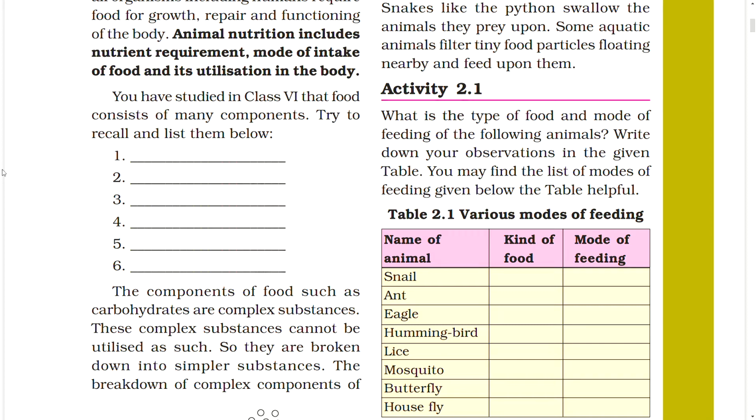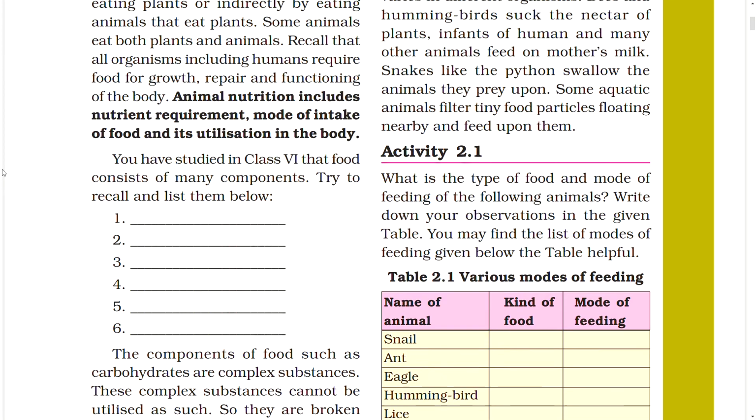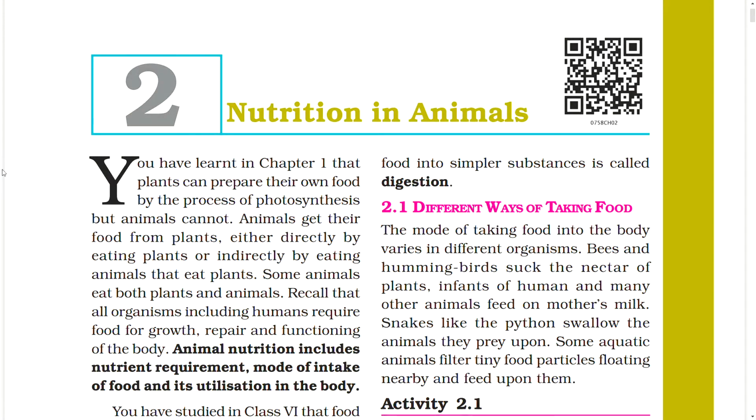The components of food such as carbohydrates are complex substances. These complex substances cannot be utilized as such, so they are broken down into simpler substances. The breakdown of complex food into simpler substances is called digestion.